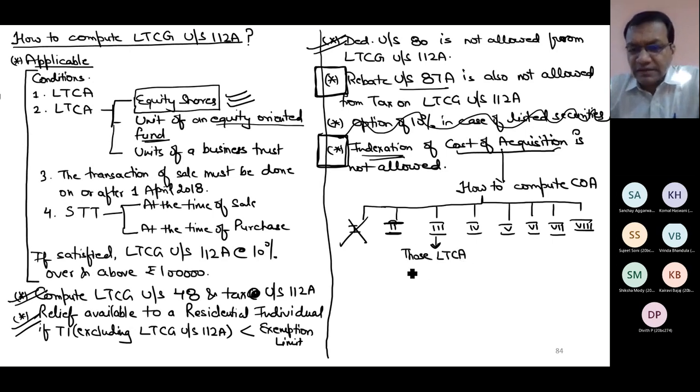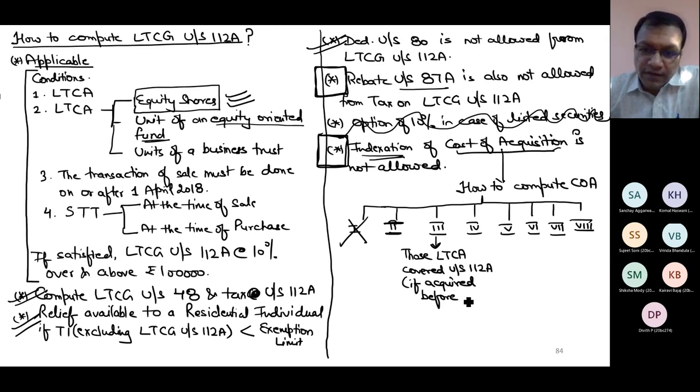Those long-term capital assets which are covered under section 112A, and if acquired before when the budget was announced, before 1st Feb 2018.